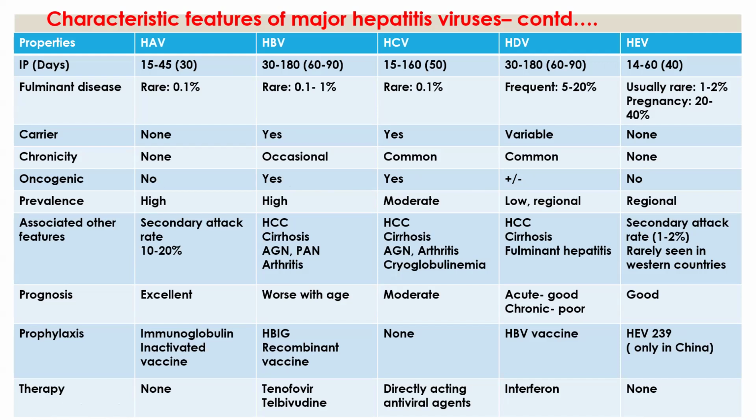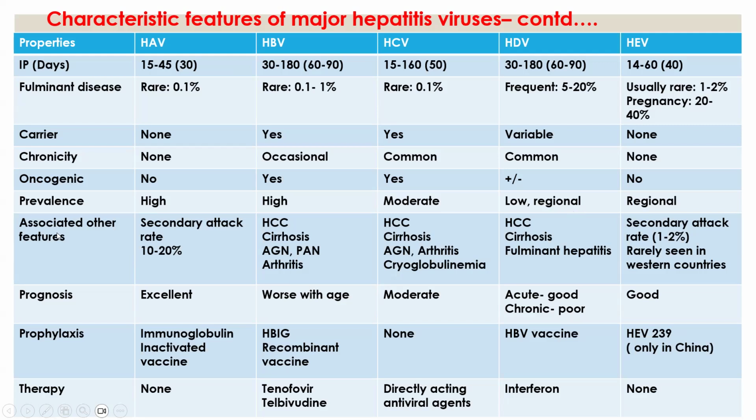What is meant by prevalence? How widespread a disease is, how it spreads in a particular population. The prevalence of hepatitis A virus is high, and hepatitis B virus is also high, and hepatitis C virus is moderate, and hepatitis D virus is low and only regional, and hepatitis E virus is also regional.